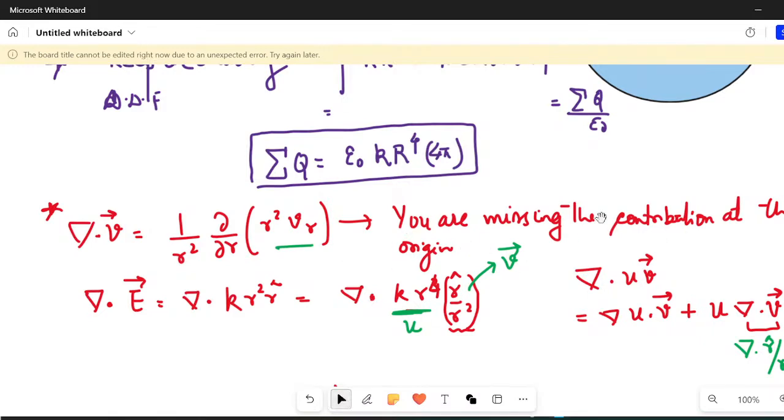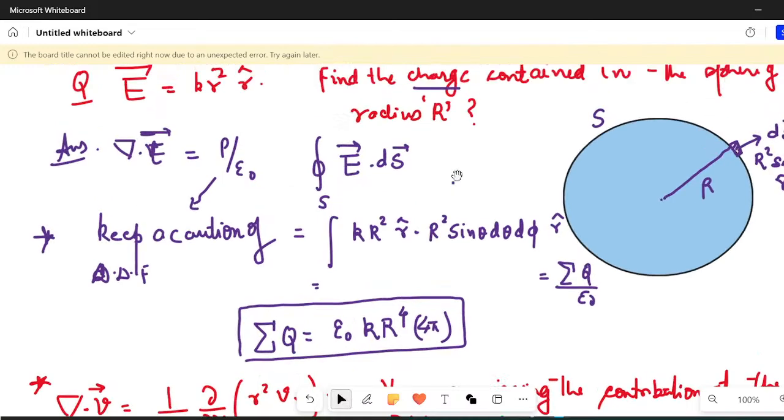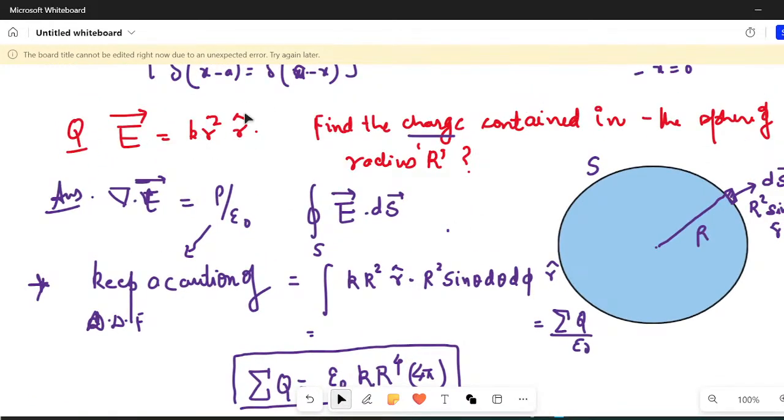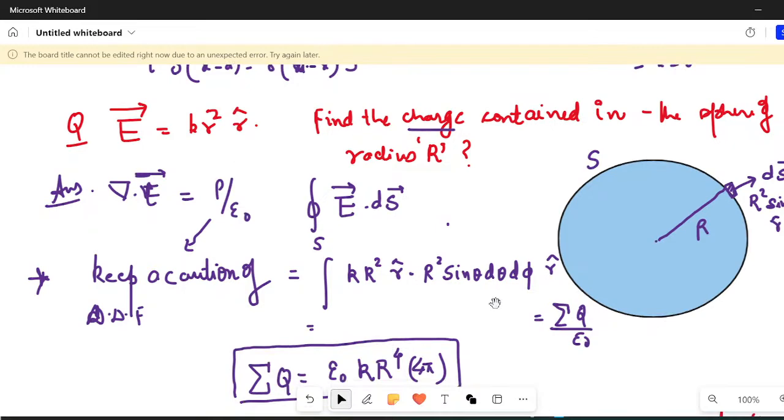So a better way is, whenever you have an electric field, it is going to be accompanied by some r cap upon r square. However, the question that I gave you was like k r square. If you just divide it by r square and multiply, this would be k r to the power 4 of r cap. Is that clear or not clear? So a better way would be this.